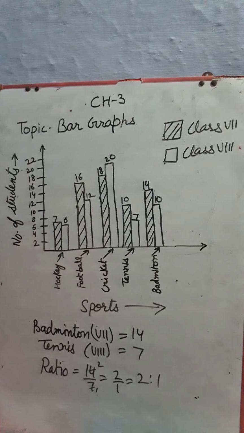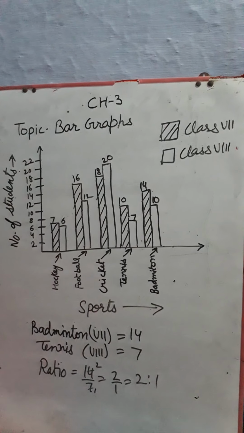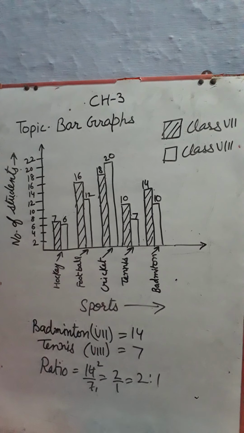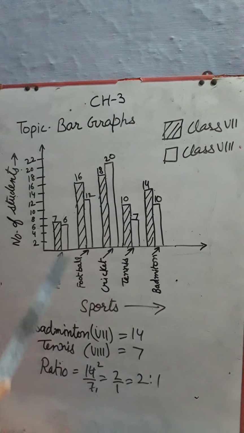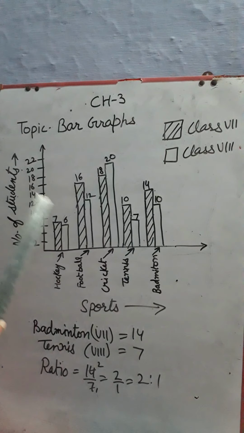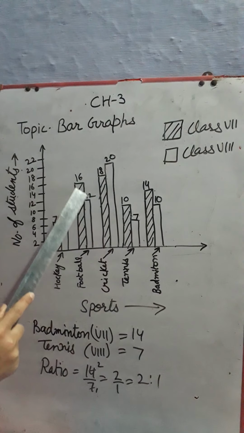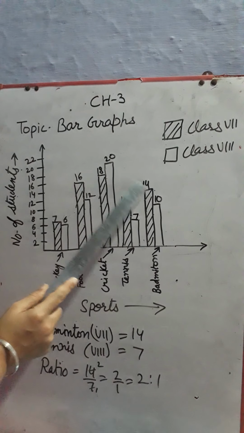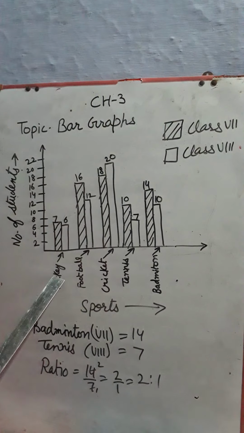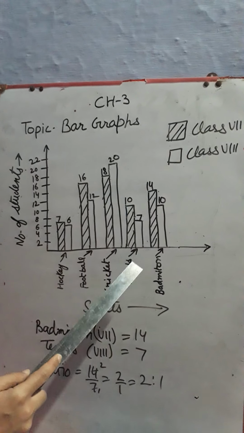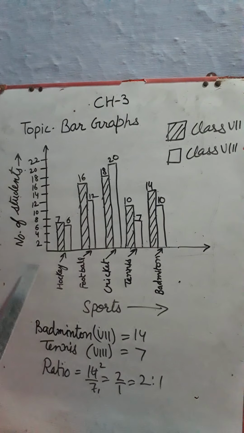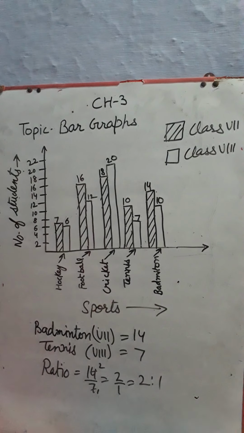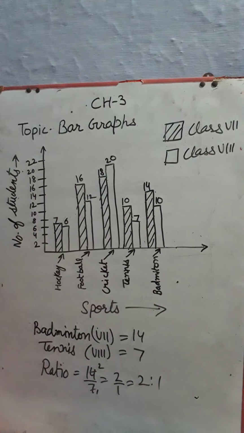Next question. For how many sports are students of class 8 less than class 7? 6 is less than 7, 12 is less than 16, 7 is less than 10 and 10 is less than 14. So in hockey, football, tennis and badminton, there are 4 sports. Students of class 8 are less than class 7.